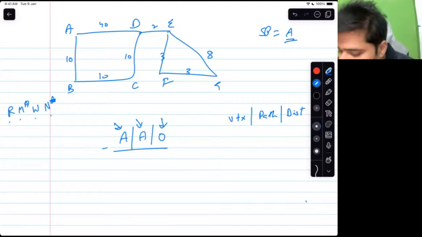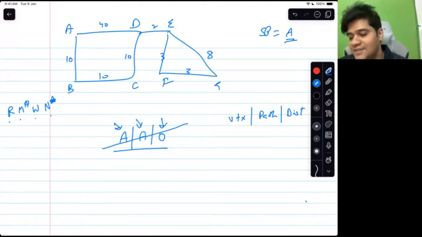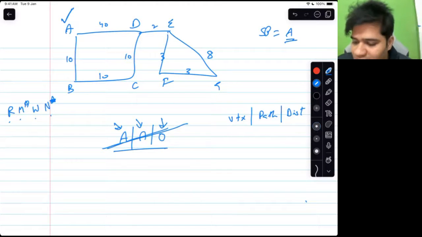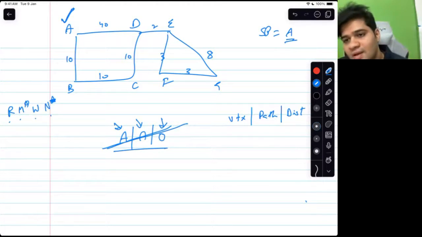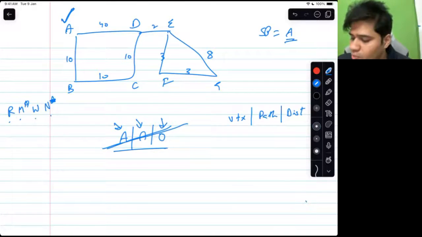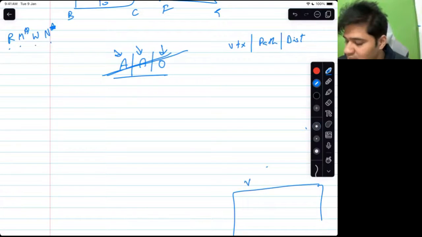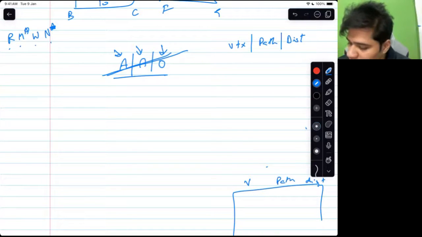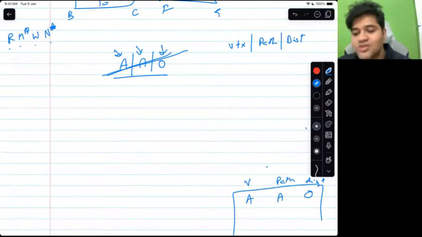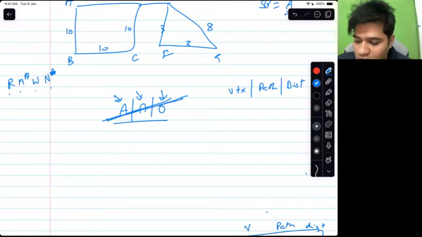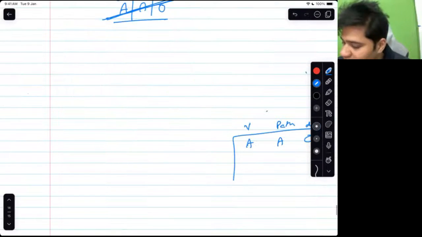See, remove. I have removed this node from the tree. Mark on the graph. We removed A, that is why A is marked. Star, what star means, I will let you know. Work is add it to the output table. So to the output table, I will enter my first entry. Vertex, path, distance. So A via path A at a distance of 0. So this was remove, mark was this, work is adding to the output.